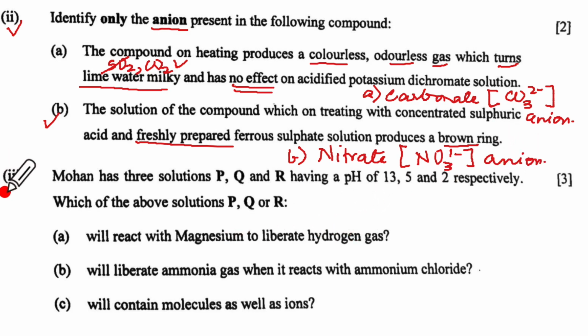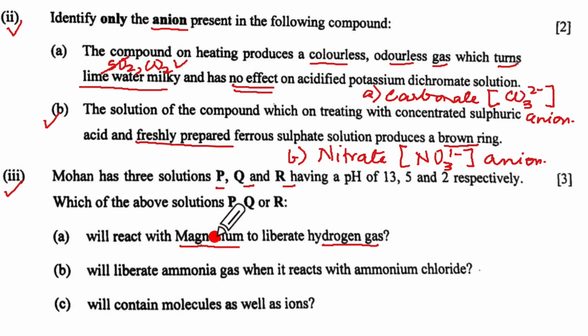Now let us come to the third part. Mohan has 3 solutions P, Q, R, and their pHs are given as 13, 5 and 2. Now remember, more is the pH, more alkaline it will be, and less is the pH, more acidic it will be. Which of the above solutions P, Q, R will react with magnesium to liberate hydrogen gas?